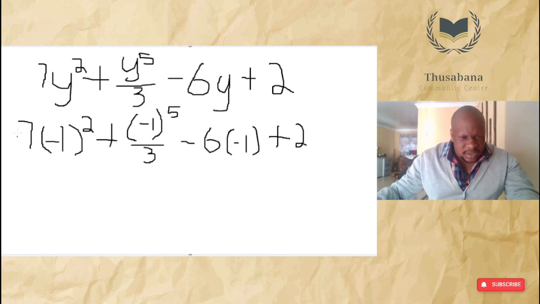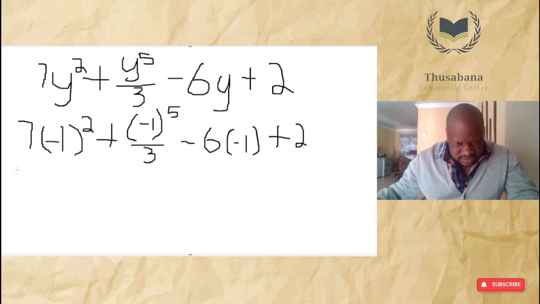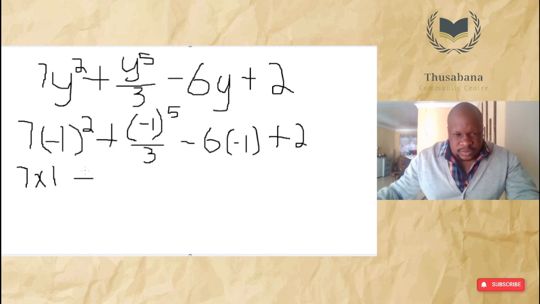There we are. We're going to start with our brackets. So the 7 here, we'll leave it as it is. That will be 7 multiplied by negative 1 squared, which is negative 1 multiplied by negative 1. Negative multiplied by negative gives us positive. 1 multiplied by 1 gives us 1. Then we have negative 1 to the power of 5, which is negative 1, divided by 3.